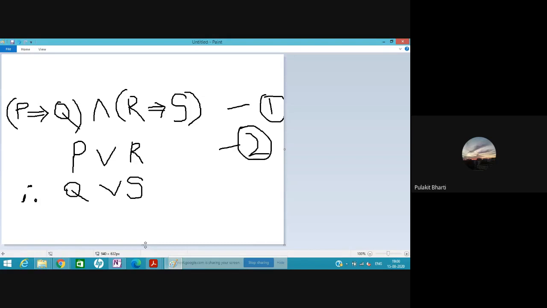Till here, is it okay? This kind of argumentation structure, this kind of syllogism, as I said, always has three statements. Two of them are premises and the third is always a conclusion. So is it okay?